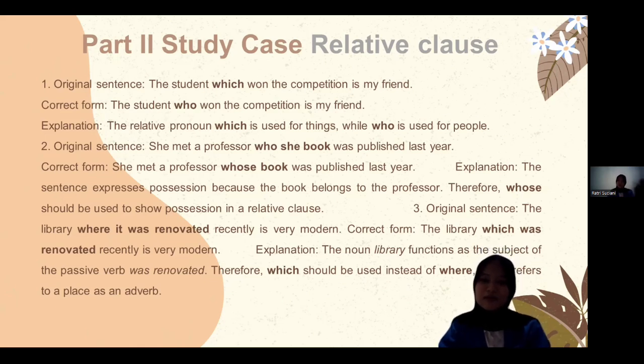in a relative clause. Number 3, the library where it was renovated recently is very modern. The correct form: the library which was renovated recently is very modern, because the noun library functions as the subject of the passive verb was renovated. Therefore, which should be used instead of where, which refers to a place, as an adverb.